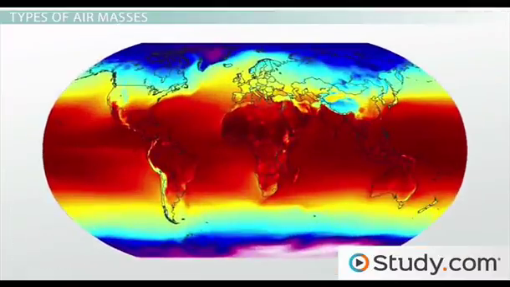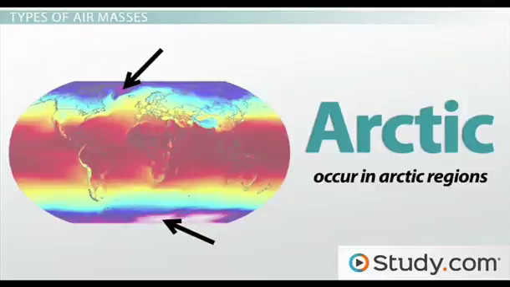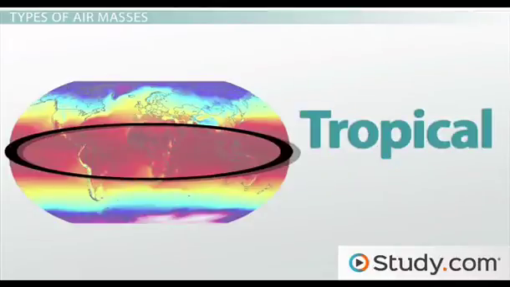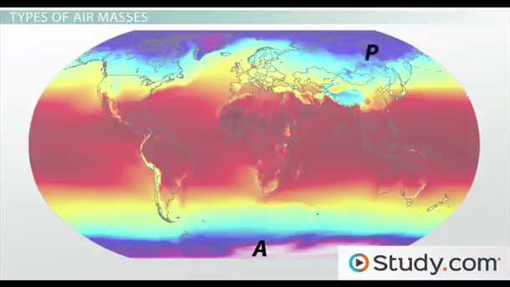The source region of the air mass helps us classify it even further, and for this we have three categories. Arctic air masses occur over Arctic regions like Greenland and Antarctica. Polar air masses occur a little bit farther from the poles, like in Siberia, Canada, and the northern Atlantic and Pacific Oceans. Finally, tropical air masses occur in the tropics, so along the equator and over Mexico and the southwest U.S. Makes sense, right? These categories are represented by the first letter of the source region, but this time we use an uppercase letter. So A stands for Arctic, P for polar, and T for tropical. That's pretty easy to remember.